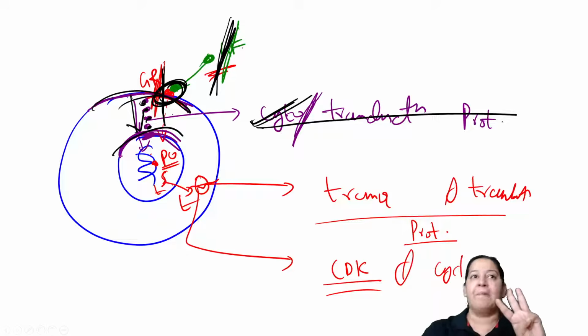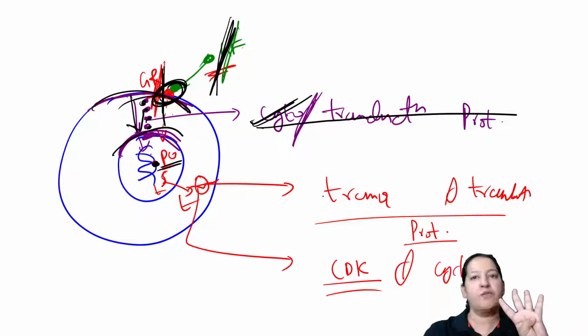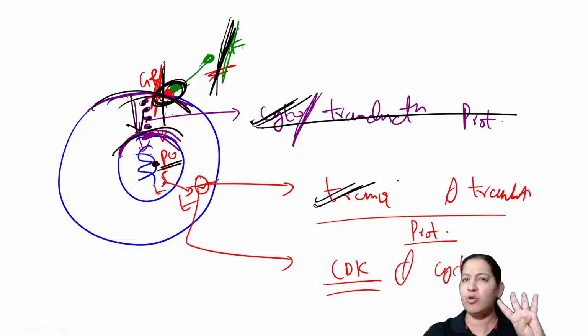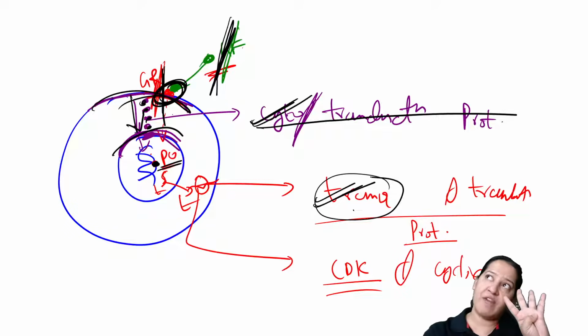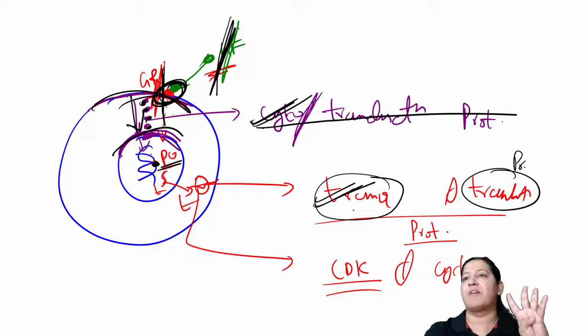The fourth step, there is stimulation of proto-oncogene. This proto-oncogene expresses itself with the help of transcription and translation. So the fourth step is that transcription and translation take place. You know transcription: transcription is formation of mRNA from DNA. Translation is formation of protein from mRNA. Ultimately, proteins are formed.